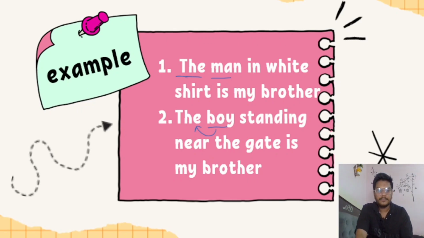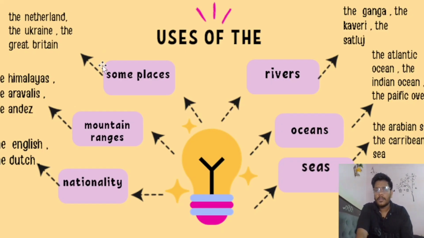Okay, next. Uses of the, where we use the. When we talk about some places like the Netherlands, the Ukraine, the Great Britain, we have to use the article. Some mountain ranges like the Himalayas, the Aravallis, the Andes, we have to use the article.